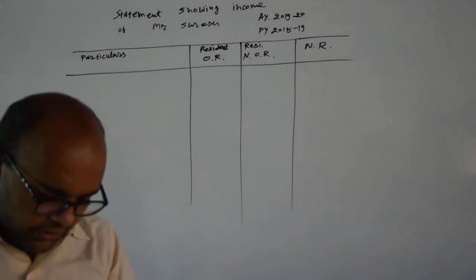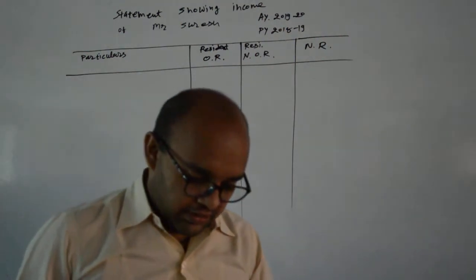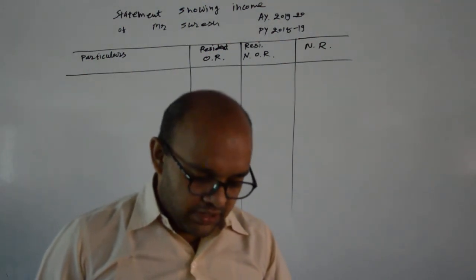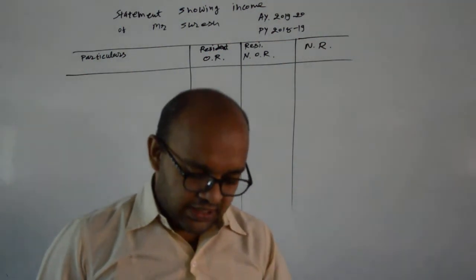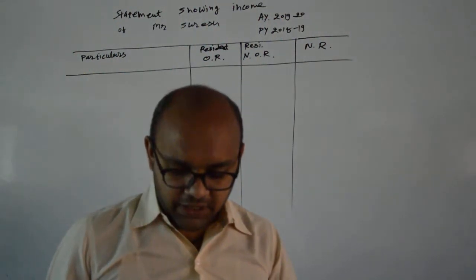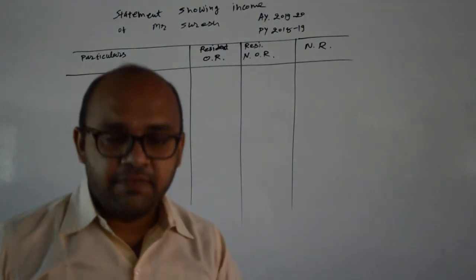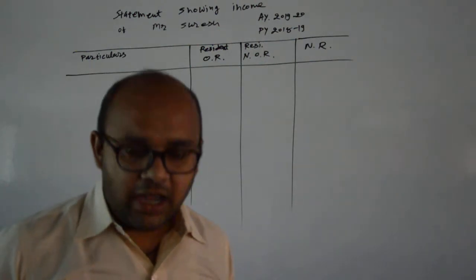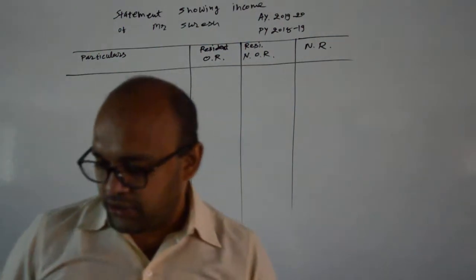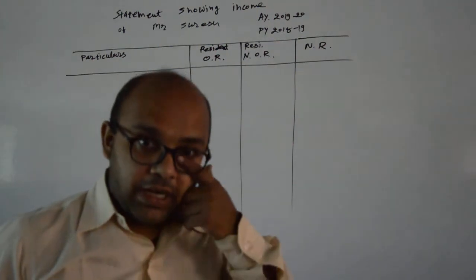First, we have been given interest on GK development bonds. Please consider it in brackets. It is given that 1/6 is received in India, amounting to rupees 27,000. Interest from GK development bond, 1/6 is received in India, which means 5/6 is received outside India, in a foreign country. So here we have to consider this income in two parts, Indian income and foreign income.